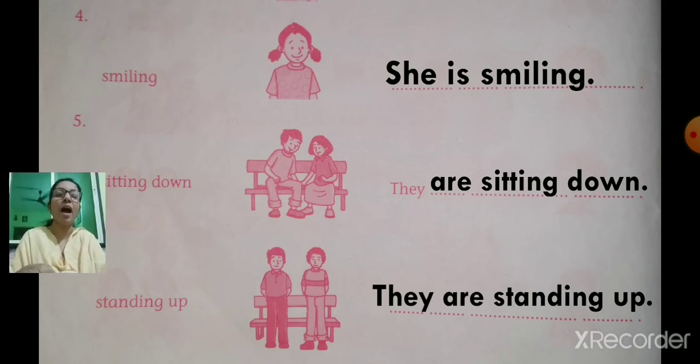They are standing up. So you have to use standing up in the sentence. They are standing up. Okay. Number 4, she is smiling. Number 5, they are sitting down. Number 6, they are standing up.